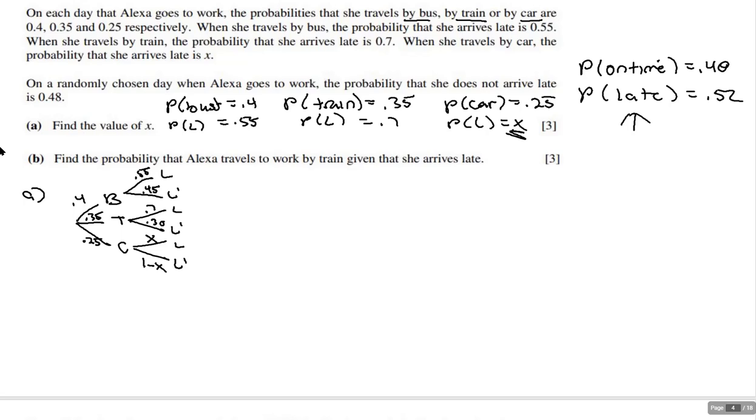Now, you'll notice the late is the part that has the x. So what I'm going to do is formulate a question about being late. So here's my equation. I'm going to put together all the scenarios where the person's late. So the first one is take the bus and be late. That's going to be 0.4 times 0.55. The next one is I'm going to do 0.35 times 0.7.